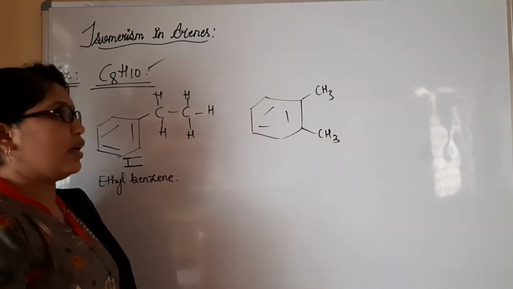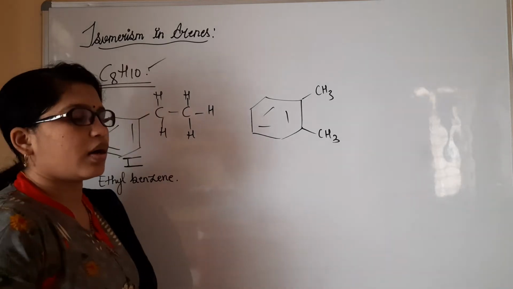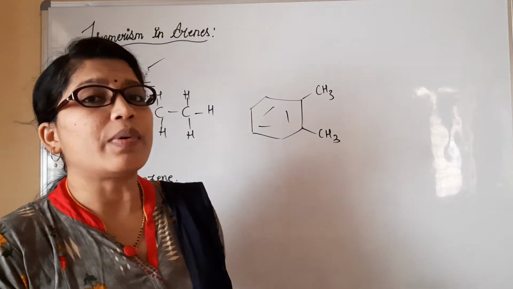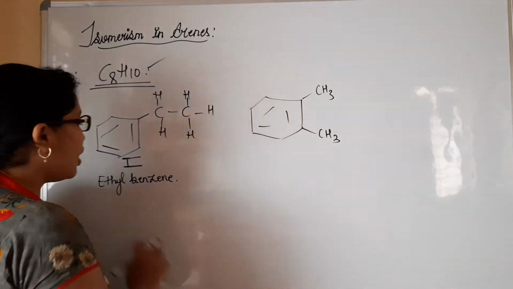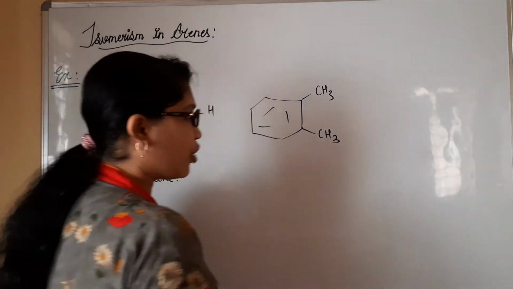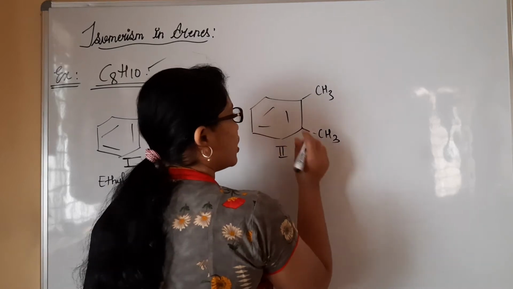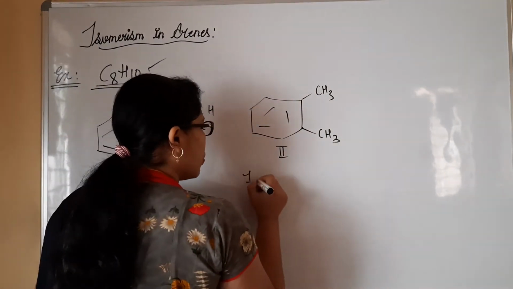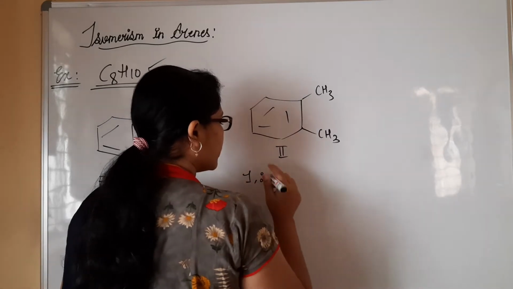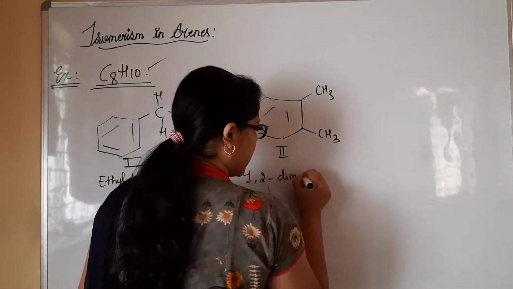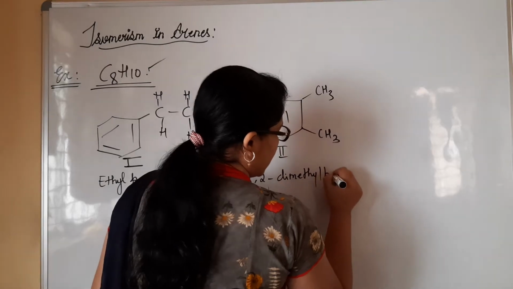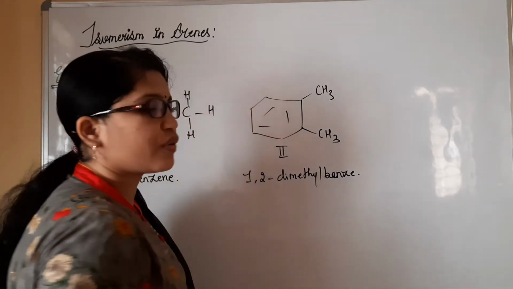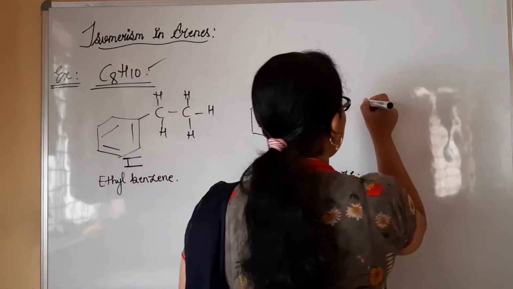Just check that both compounds have the same molecular formula but their properties are different. We can call this ethyl benzene, but we cannot call this one that. What do we call it? It is 1,2-dimethyl benzene. Similarly, go on changing the position of the methyl groups and writing their names.